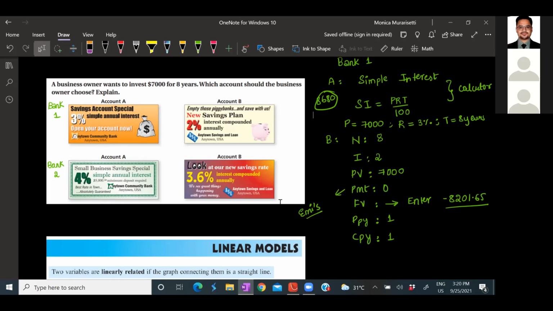So in bank 2, there are some more conditions if you properly observe. They have mentioned that $5,000 is the minimum deposit required. In that case, are we satisfying it? Yes. For bank B, the answer you got for the total amount will be $9240. Okay, similarly, please find it for compound interest using TI.